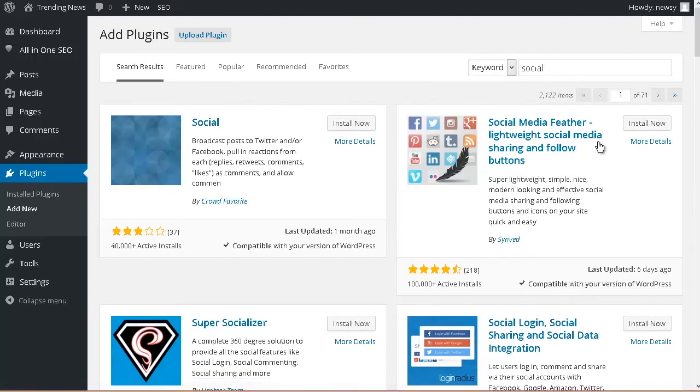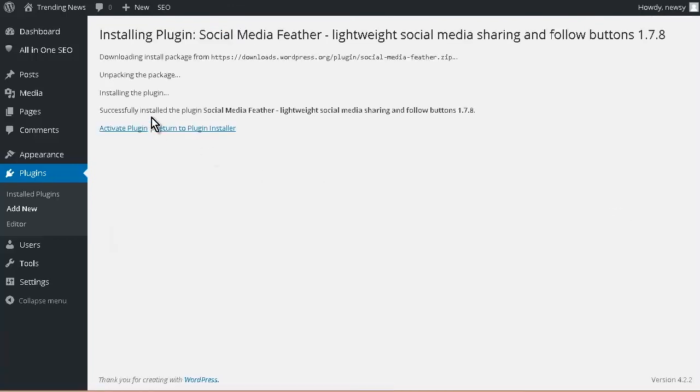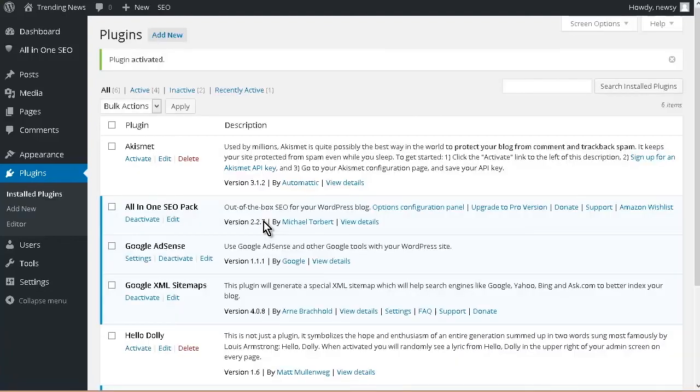What this does is it will put icons on there for sharing and for following. And that's important because we want both of those, and I'll get to that in a sec, but let's activate the plugin. So what we're going to do is we're going to create a Facebook account, a Twitter account, and a Google Plus account if you want for this particular site. You probably already have them for other things, but you want to create one specifically for this site, and then you want to attach this social media plugin to that. So let's go down to settings.